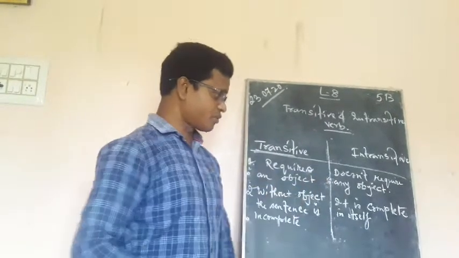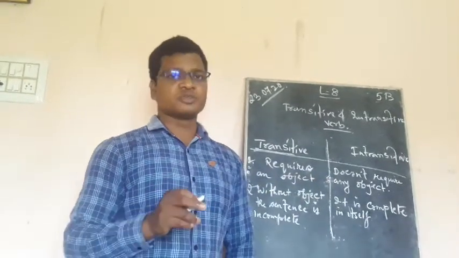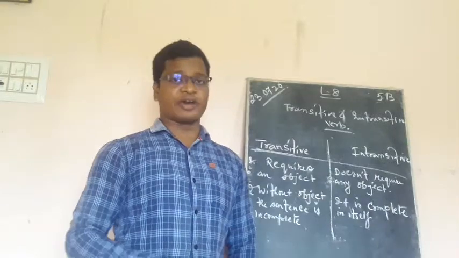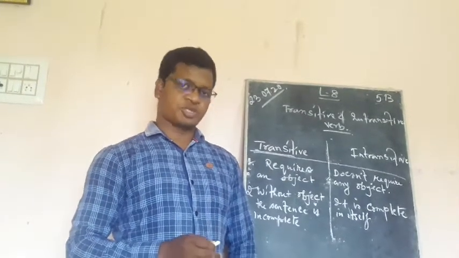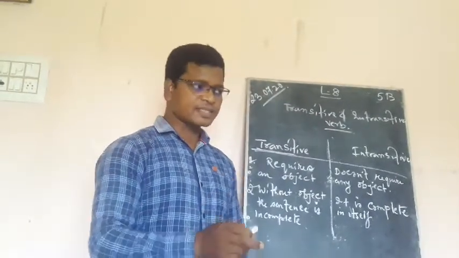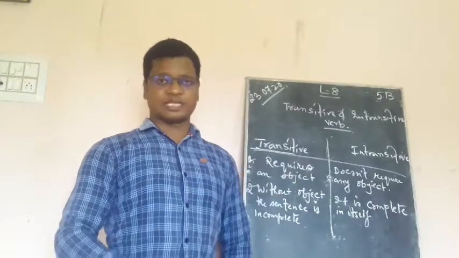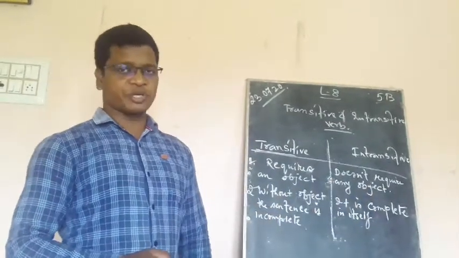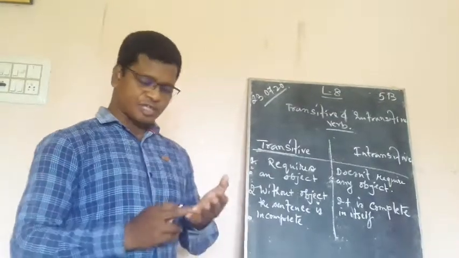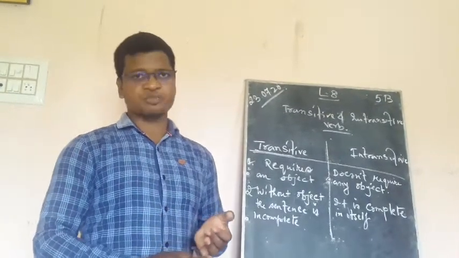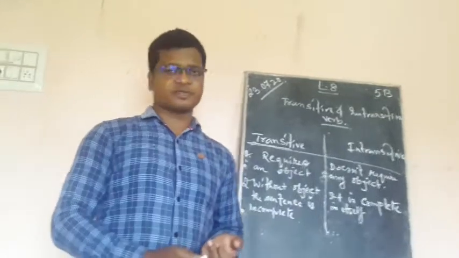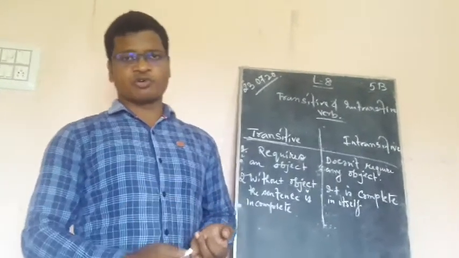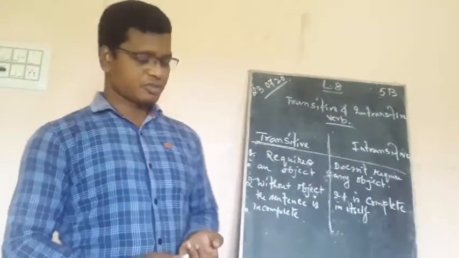Whereas on the other side, we can see the intransitive verb does not require any object to complete its sentence. The sentence is complete in itself. These are the two differences that we have. Remember the first thing, transitive verbs require an object, whereas intransitive verbs do not require any object.